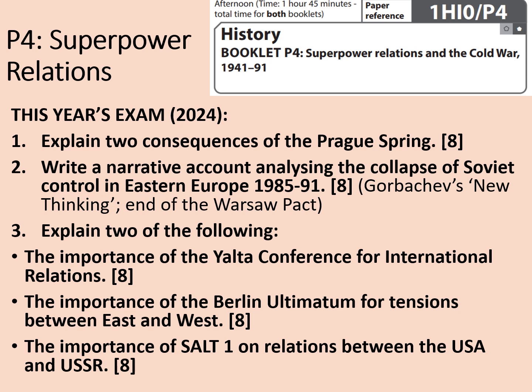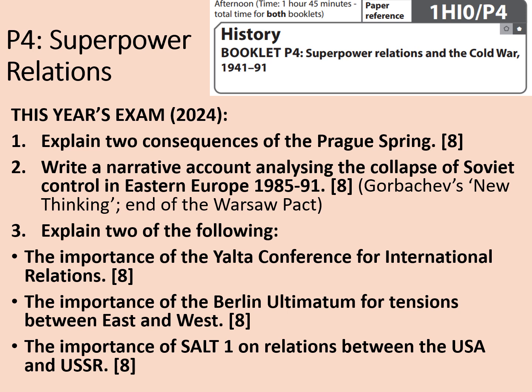Maybe you can correct me on points in the comments, and maybe you can tell me what you thought of it. But for the most part, people seem to think that this was a pretty fair-ish exam paper. The reception was a little bit colder for this one than it was for the other topics, which is fair enough, and apparently that is quite a common thing with this. It's just quite a complicated topic. Two consequences of the Prague Spring seem to be pretty fair. People seemed all right with that one. They could think of lots of different things like the Brezhnev Doctrine, for example.